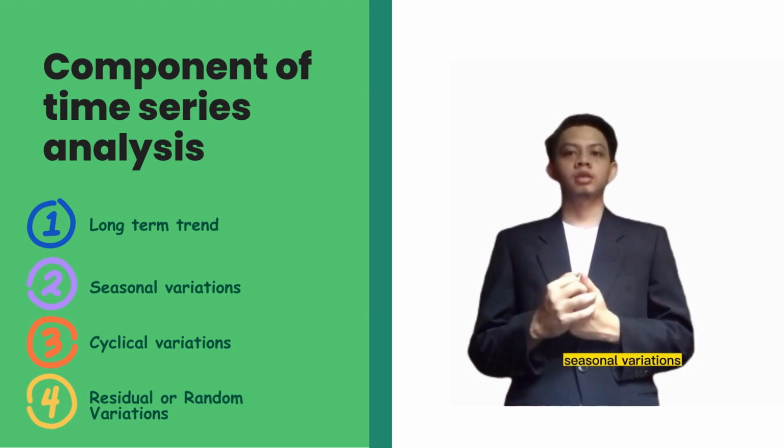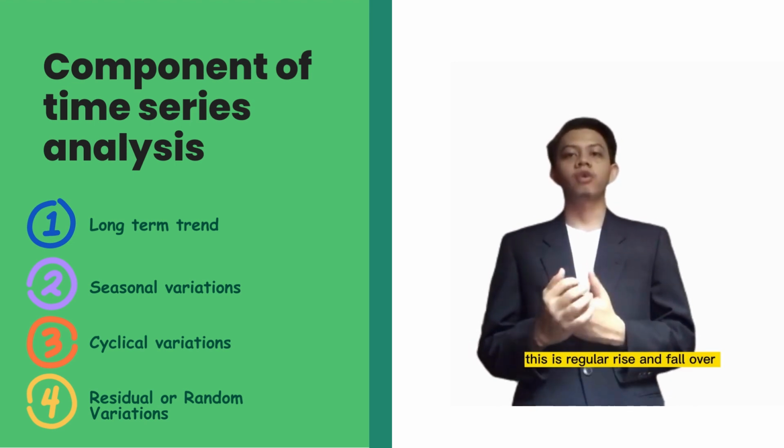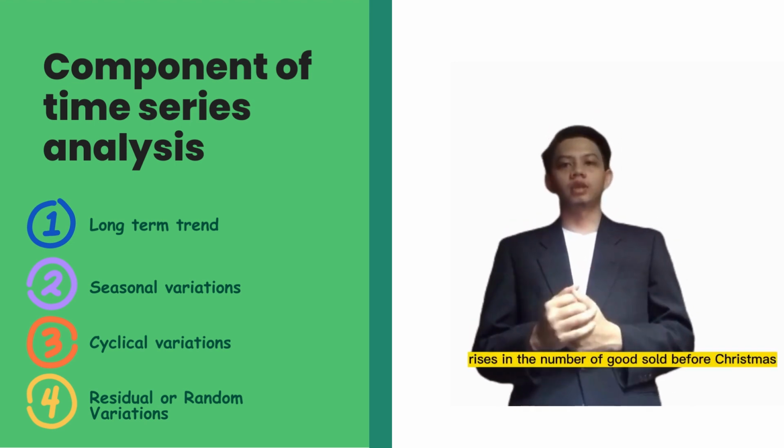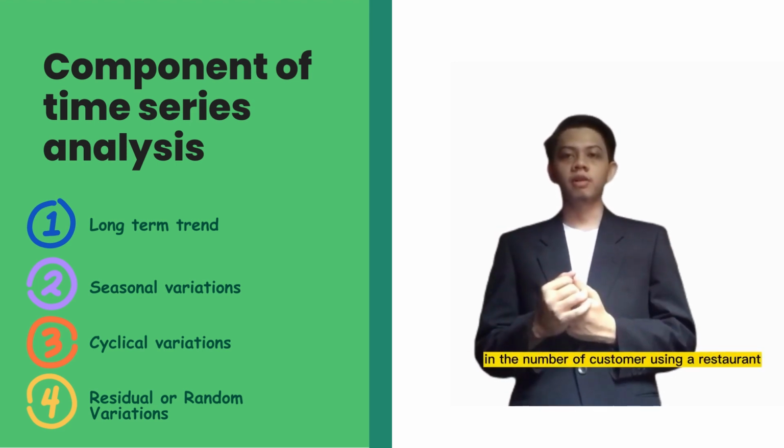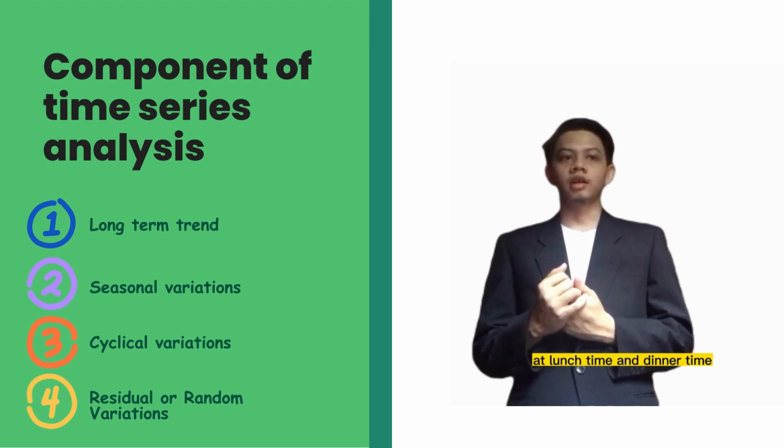The next one, seasonal variation. This is a regular rise and fall over a specific interval of time. For example, rises in the number of goods sold before Christmas and at sale time. Rises in the number of customers using a restaurant at lunchtime and dinner time.